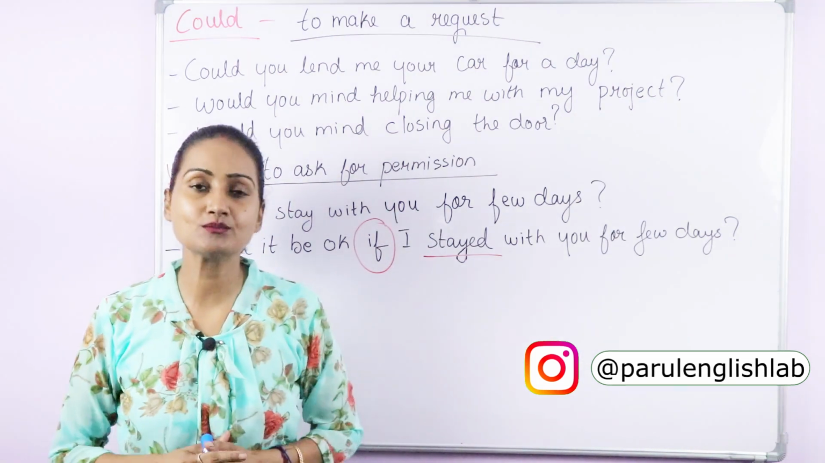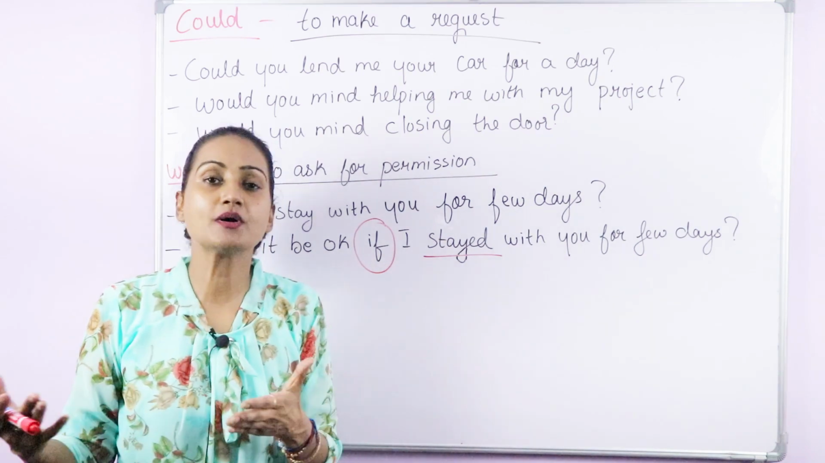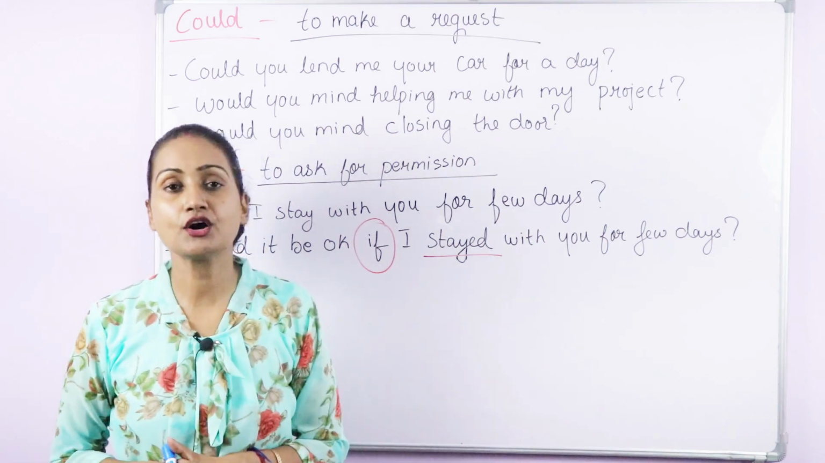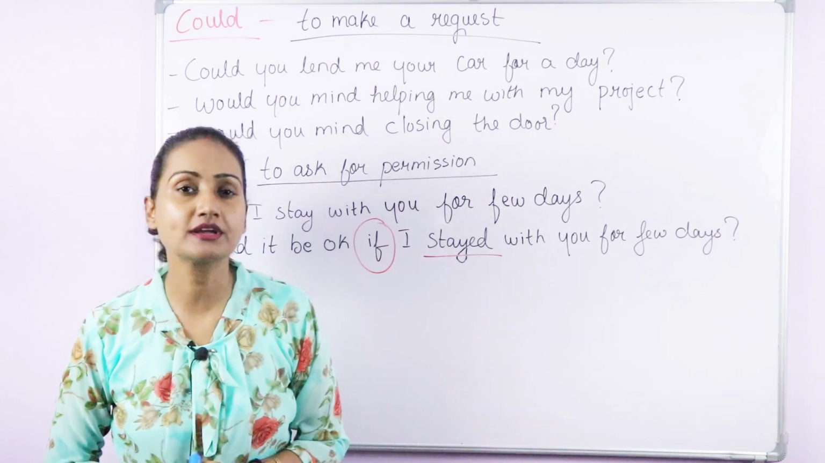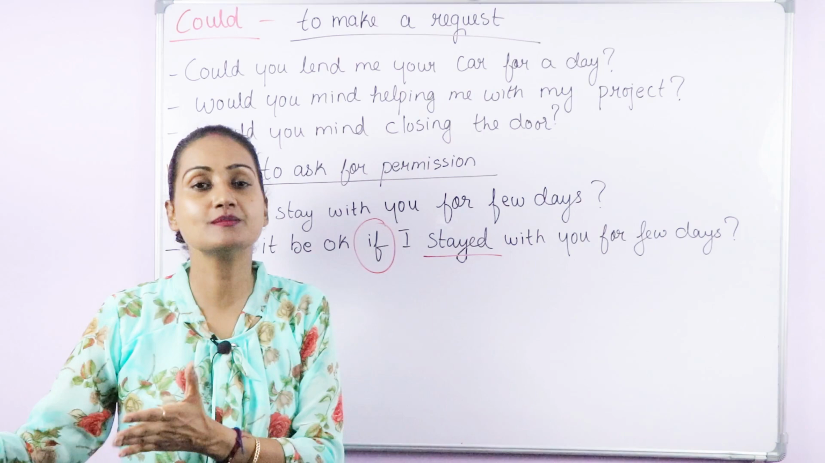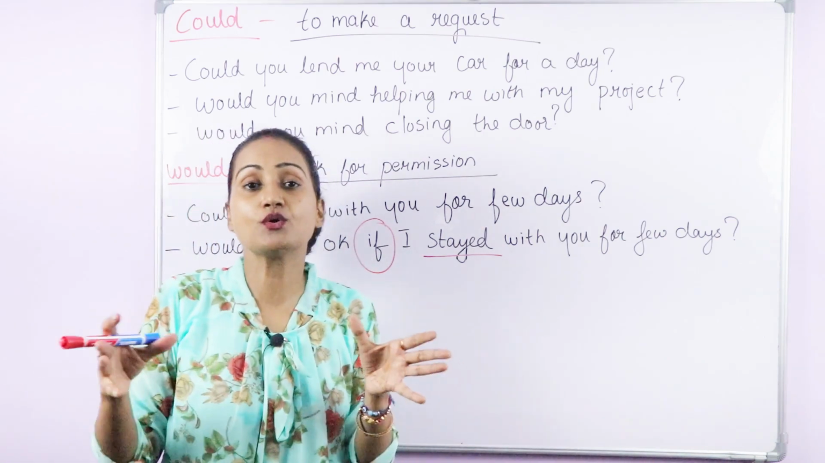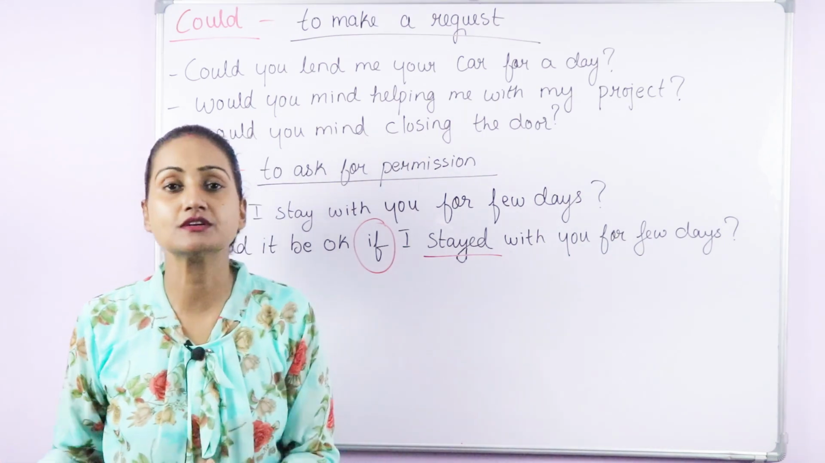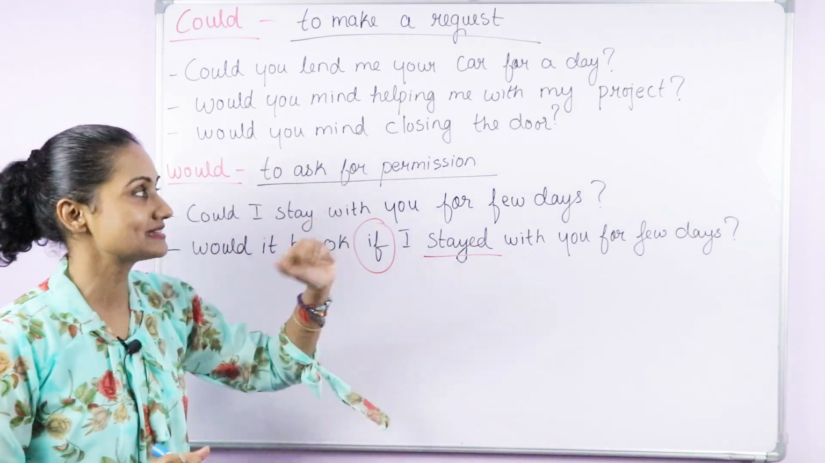Okay, let me give you one more example. Could I leave a bit early today? Okay, it's a permission. You're asking for a permission. Could I leave a bit early today? Now, if you want to frame a sentence using would, then would it be okay if I left a bit early today? I left a bit early today, second form of the verb. So this is what you have to do. Okay, would it be okay if I left a bit early today? Or could I leave a bit early today? Okay, so this way you will have to frame the sentences.